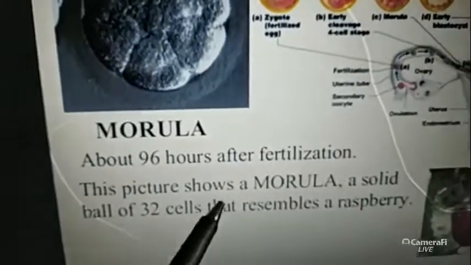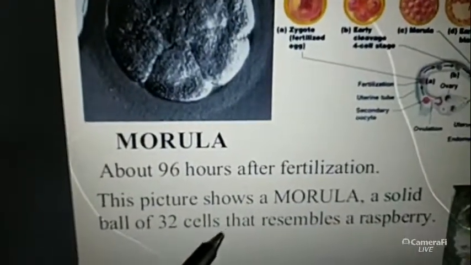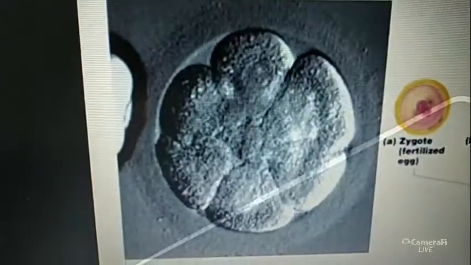This picture shows a morula, a solid ball of 32 cells that resembles a raspberry. Actually, it is a fruit-like structure, the berry. Okay, look at this morula. This is the structure of the morula.